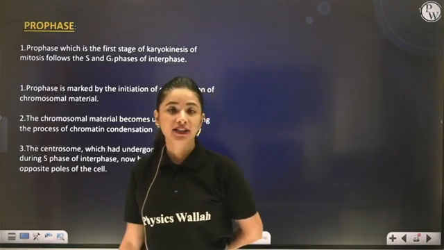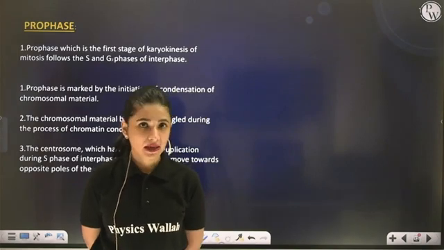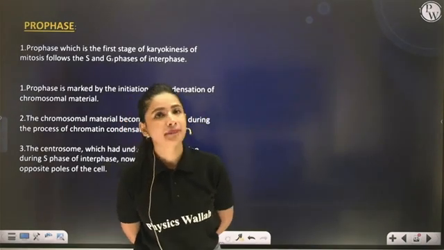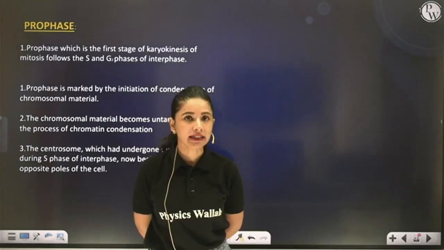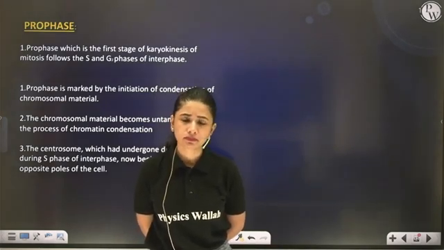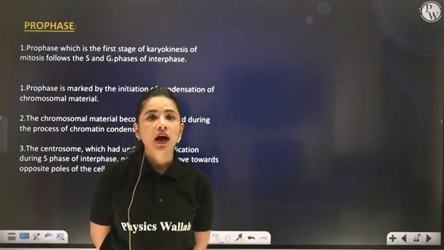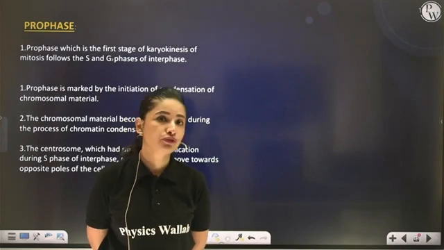You know, mitosis is a type of karyokinesis which is divided into 4 substages: prophase, metaphase, anaphase and telophase. So first we are going to study prophase. My dear students, prophase is the stage which directly comes after the cell completes G2 phase.